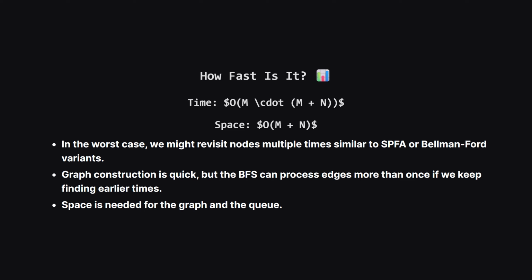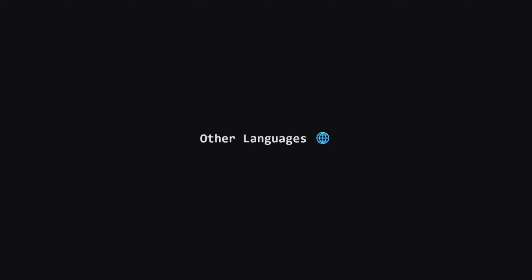The space complexity is linear with respect to the number of people and meetings, which we need to store our graph in the queue. Alright, that covers the main solution in Python.